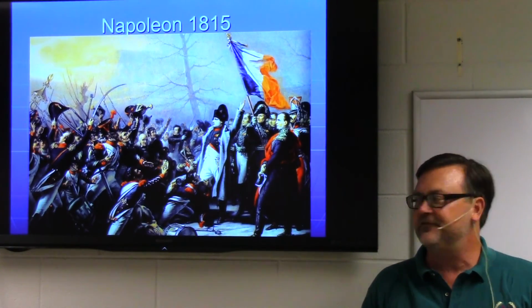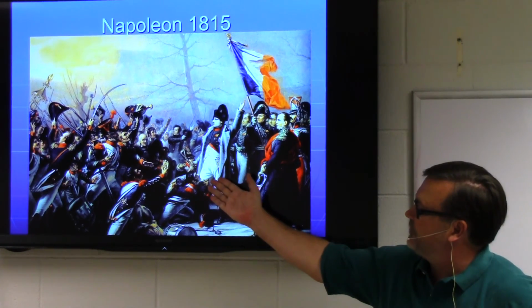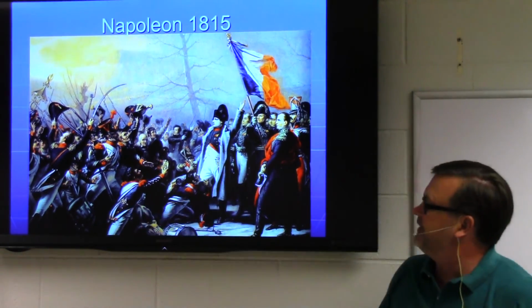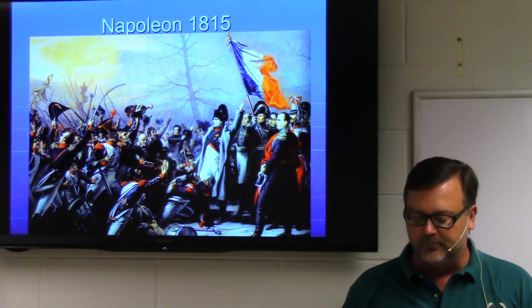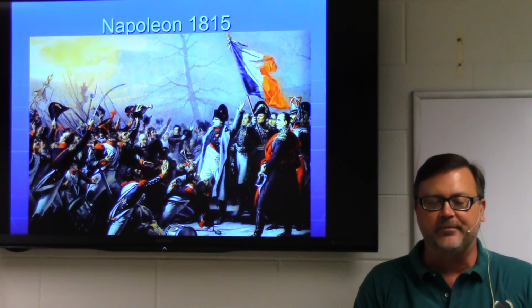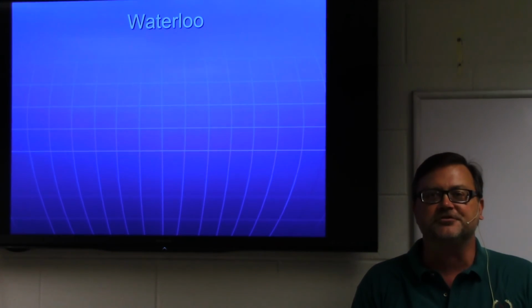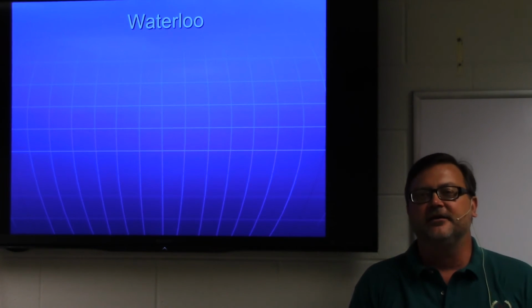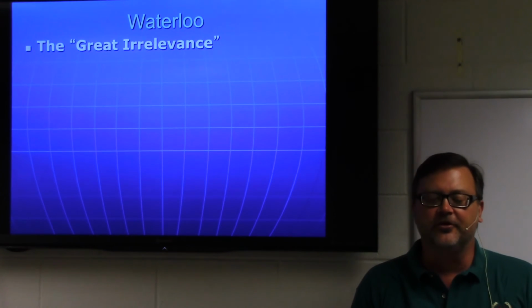So here it is. Here's Napoleon in 1815, reclaiming his glory. Seems to have trimmed up a little bit here. All the veterans rallying back to him. Several of his old marshals coming back to him, several of them not coming back to him, but several come back to him. And he marches toward Belgium, and he'll be meeting the British at a place called Waterloo. And if you're British, this is your great victory against Napoleon, but historians today, we call it the Great Irrelevance.